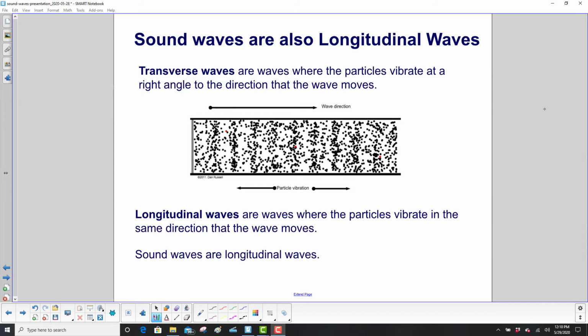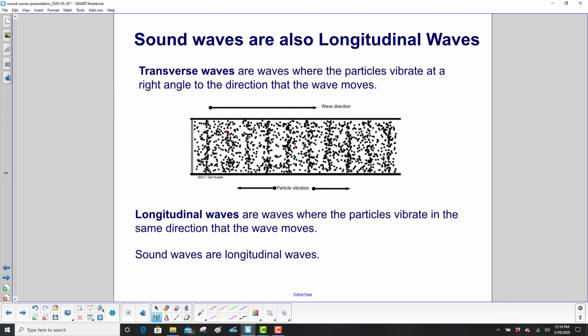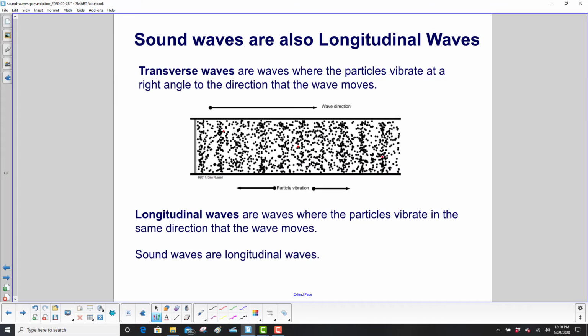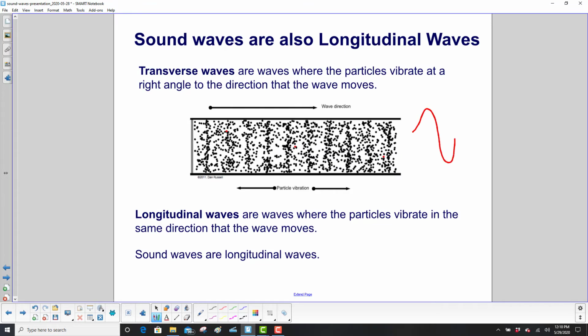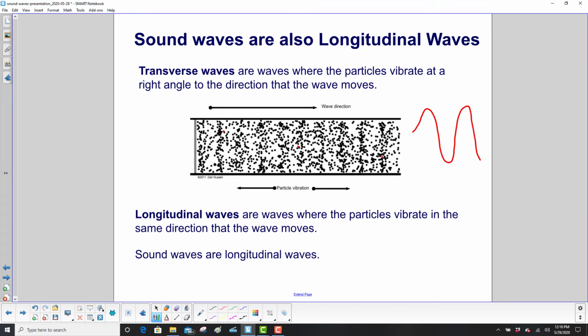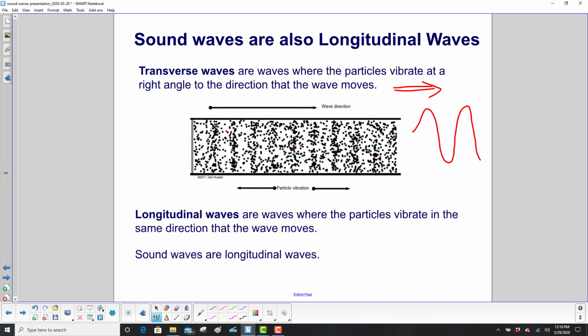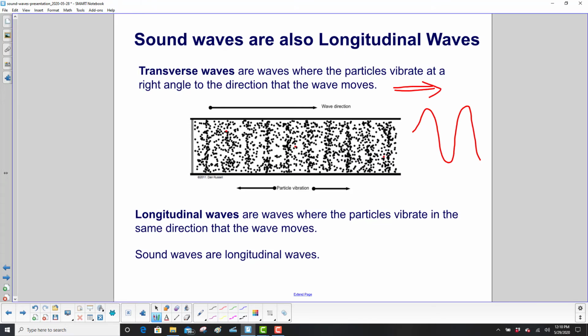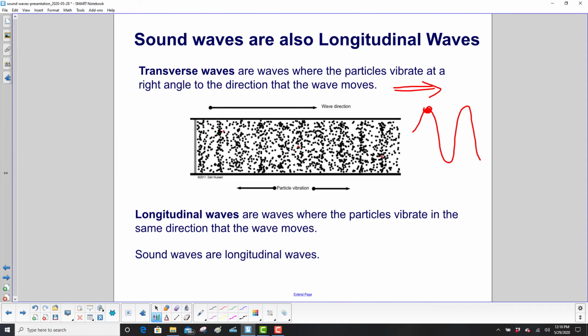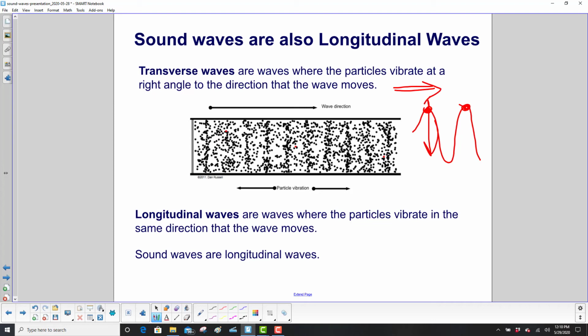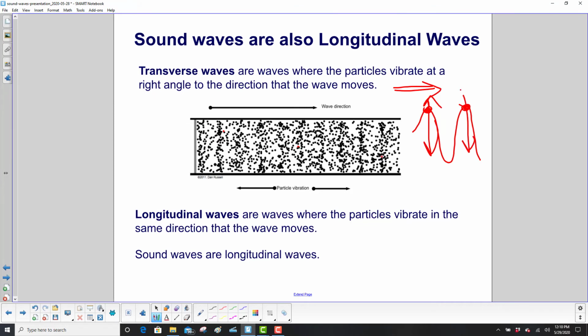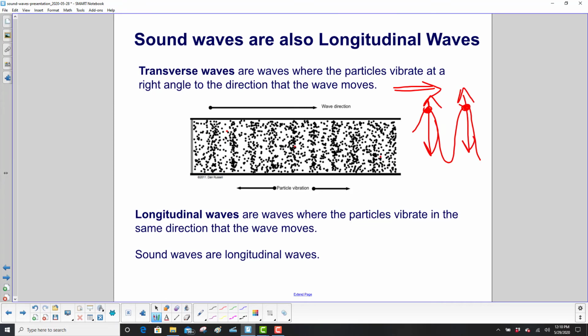Last chapter, we talked about transverse waves. That's where the particles vibrate at a right angle to the direction that the wave moves. So we described water waves as transverse, right? The wave from the ocean comes in and hits the shore, and you can see it going up and down. But if you have a person here or a big piece of cork or styrofoam, you'll see that they just keep going up and down and not moving any closer to the shore.